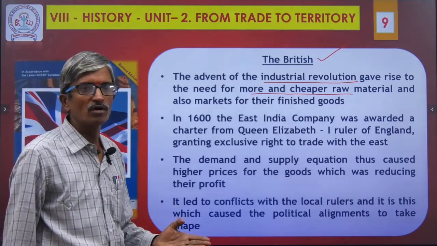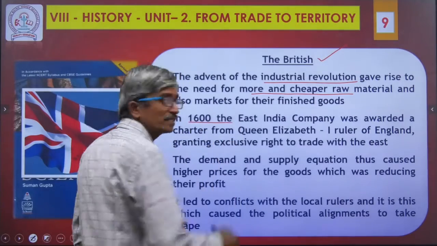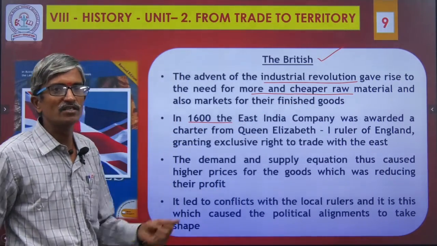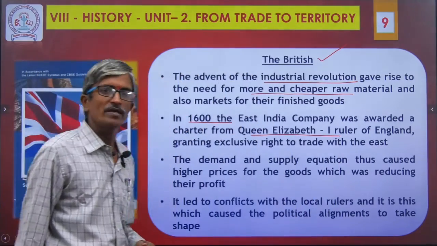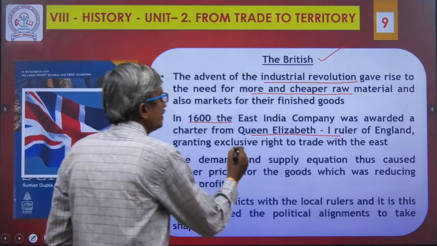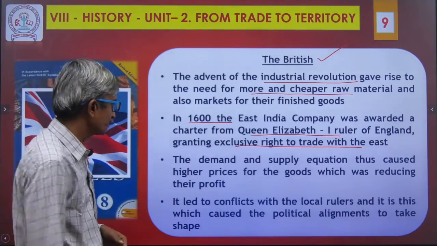They needed more and cheaper raw material. This resulted in 1600, the East India Company being awarded a charter, meaning an agreement, from Queen Elizabeth I, the then ruler of England, granting exclusive right to trade with the East Indies.